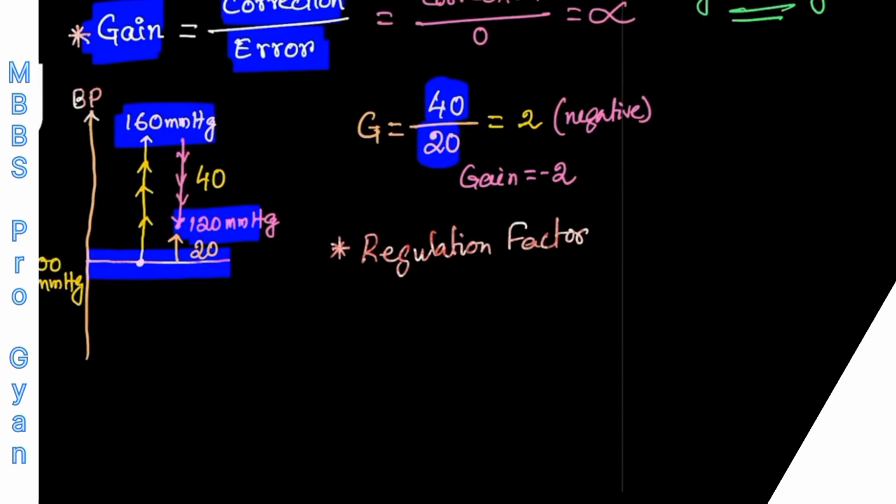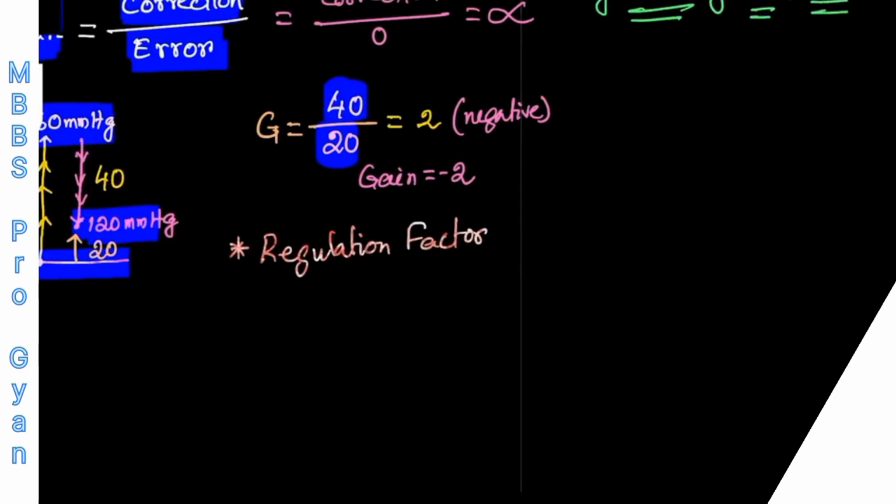You are not going to get this in a common book. This is given in the BGIMER's textbook of physiology. The regulation factor checks the accuracy of the control system. Getting my point? So gain is basically checking the effectiveness of the control system. The regulation factor is checking the accuracy of the control system.